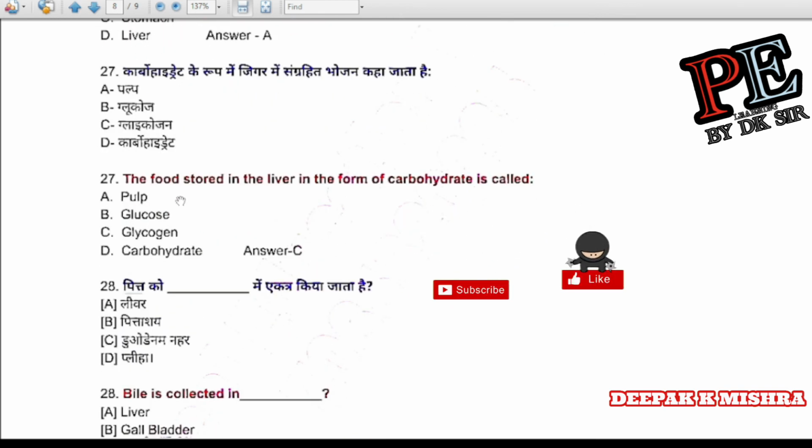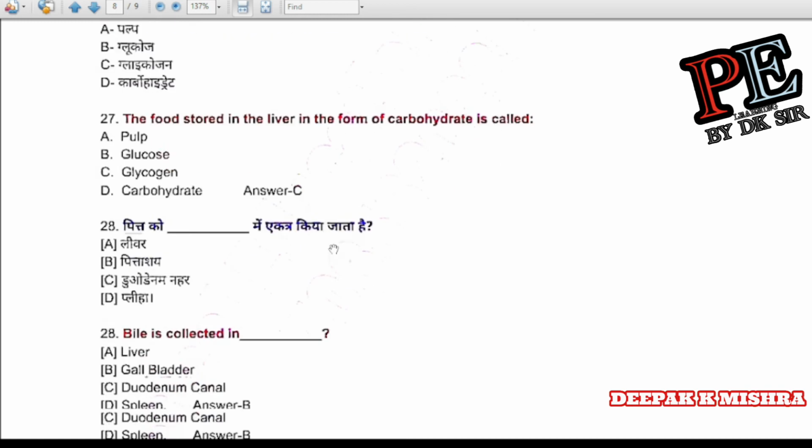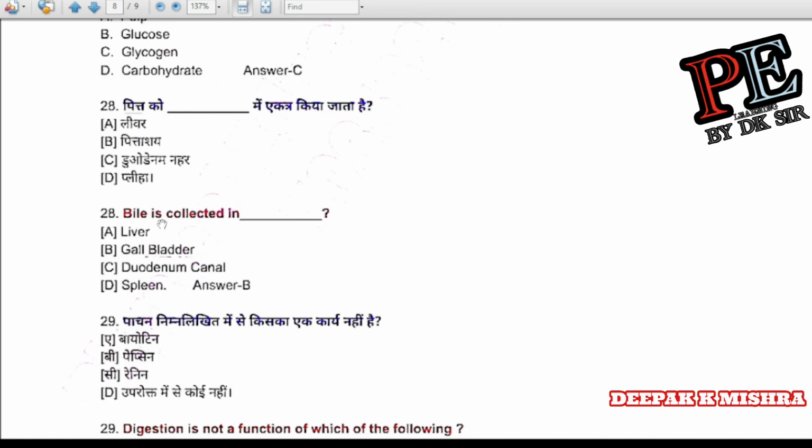Question number 27. The food stored in the liver in the form of carbohydrate is called pulp, glucose, glycogen, carbohydrate. Correct answer is C, glycogen. Question number 28. Bile is collected in liver, gallbladder, duodenum, canal, spleen. Correct answer is B, gallbladder.